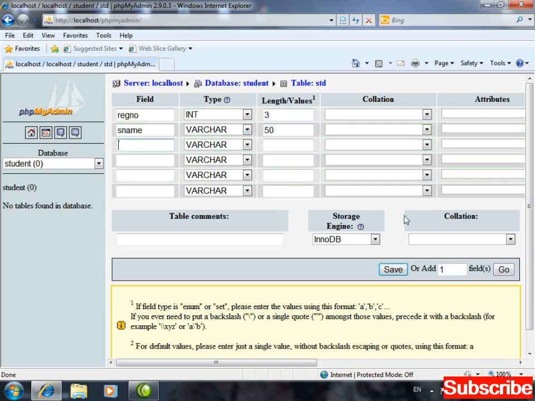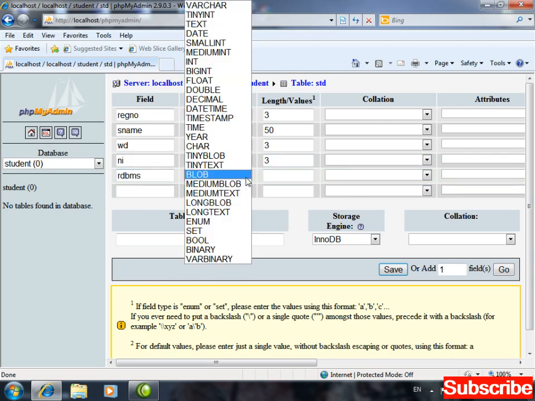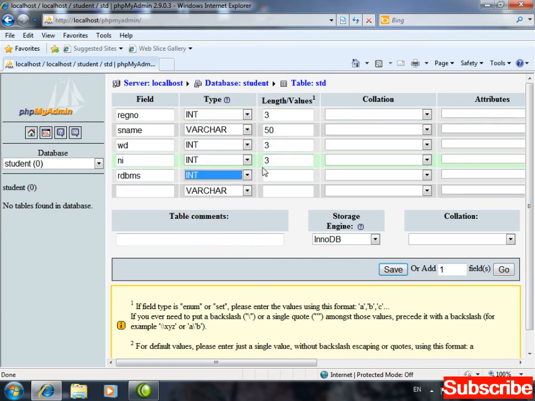Now the next thing, I have web designing. This is the web designing subject. Take it as integer and 3. Next one, network infra, also integer, take it with size 3. Again, RDBMS. From here you can select integer. This is integer, right? And in front of that I'm writing 3.